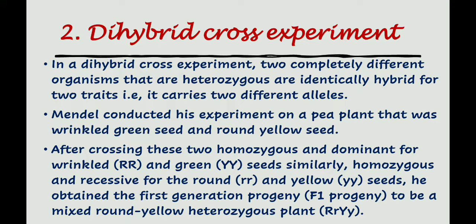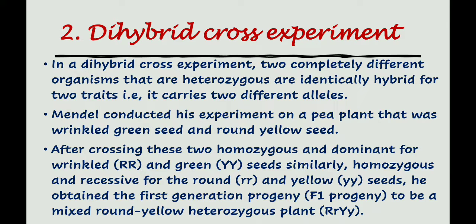Dihybrid cross experiment. In a dihybrid cross experiment, two organisms that are heterozygous are identically hybrid for two traits. It carries two different alleles. Mendel conducted his experiment on pea plants with wrinkled green seeds and round yellow seeds.